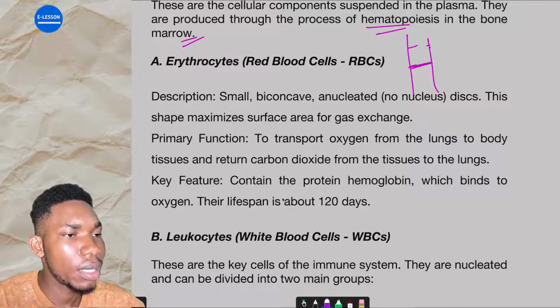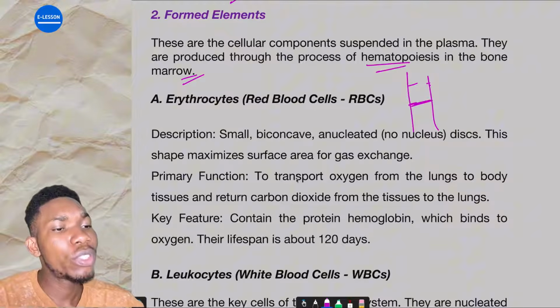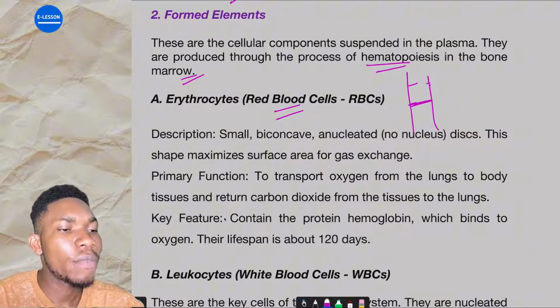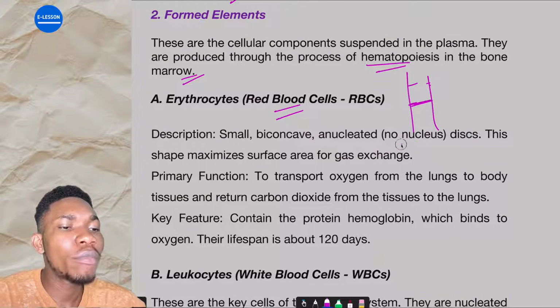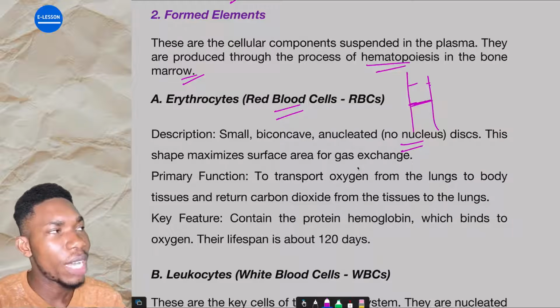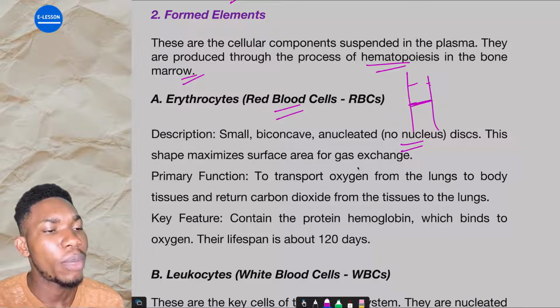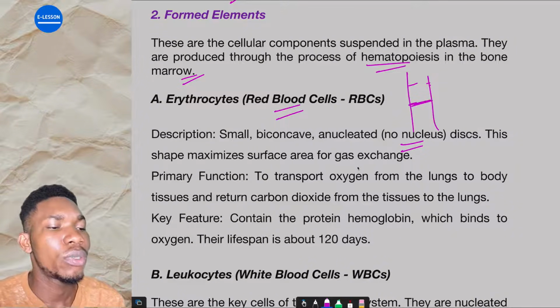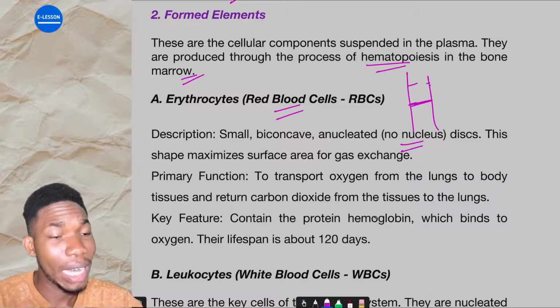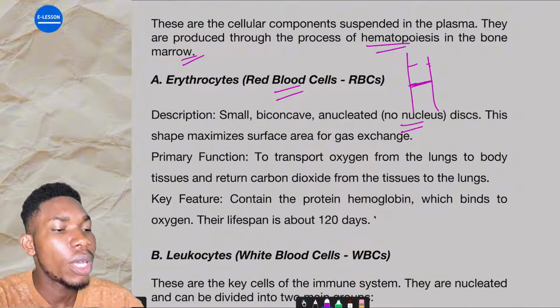Of course, everybody knows erythrocytes are red blood cells. They are small, biconcave, and anucleated, that means they don't have a nucleus. This shape maximizes surface area for gaseous exchange. What is the primary function of the red blood cell? You cannot be a CHS student and not know the function of the red blood cell or erythrocyte. It is to transport oxygen from the lungs to the body tissues and return carbon dioxide from tissues to the lungs. That is the function of erythrocytes.